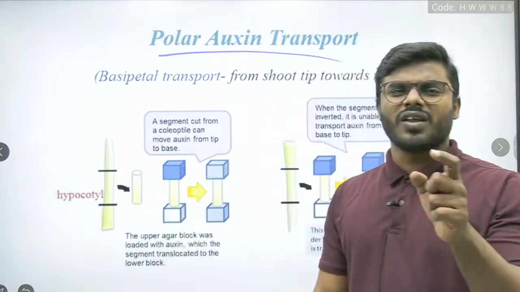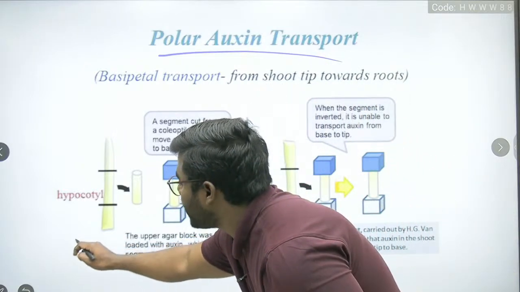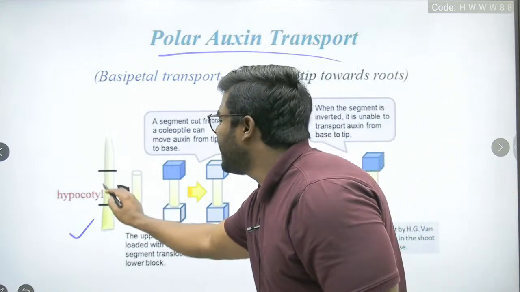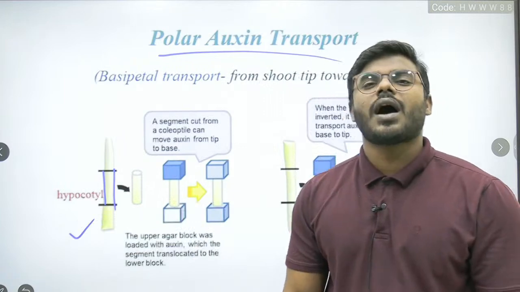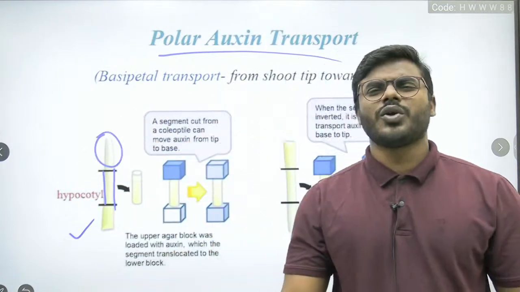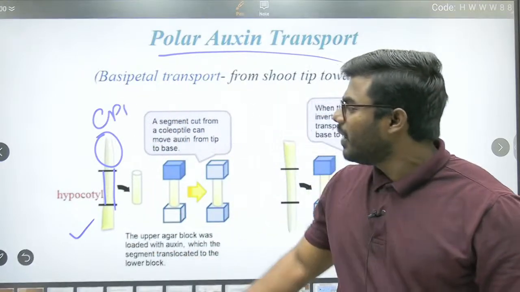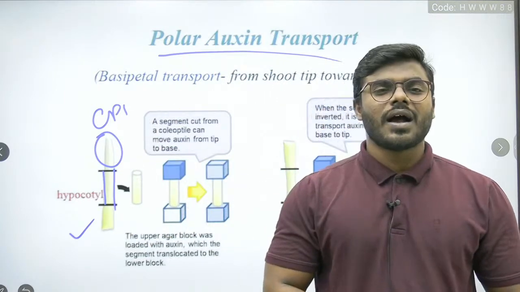All the students look into the diagram. Such a simple and classical experiment. So this is called coleoptile. Understand, friends? See, the middle part of the coleoptile, what do you call it? You call it hypocotyl. And the upper part of the coleoptile, what do you call it? You call it the epicotyl. Middle part is called hypocotyl, upper part is called epicotyl.